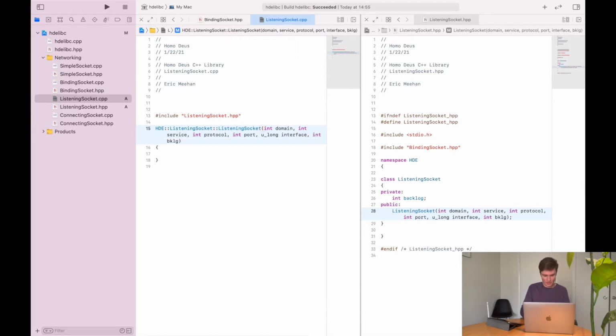And it's going to pass this information along to the binding socket constructor. So we'll just give it domain, service, protocol, port, interface. And the first thing we'll do in our constructor is set backlog equal to bklg.